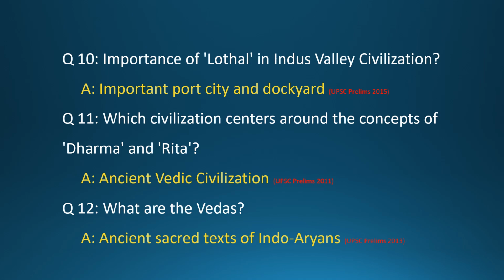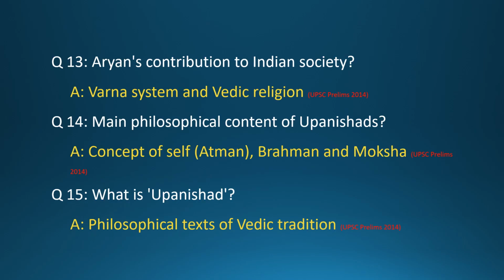Question 11. Which civilization centers around the concepts of dharma and rita? Answer: ancient Vedic civilization. Question 12. What are the Vedas? Answer: ancient sacred texts of Indo-Aryans. Question 13. Aryan's contribution to Indian society? Answer: Varna system and Vedic religion.